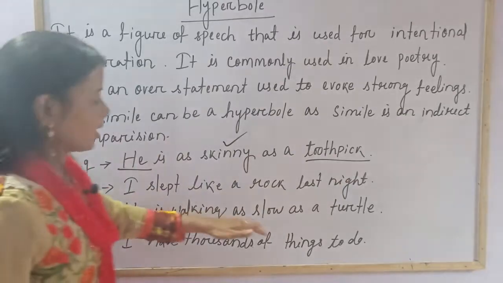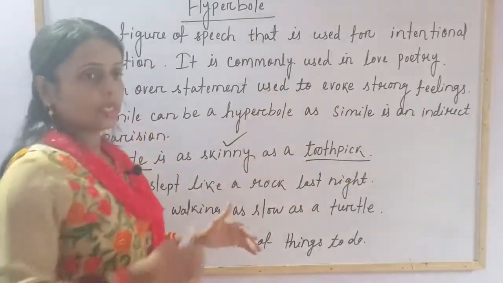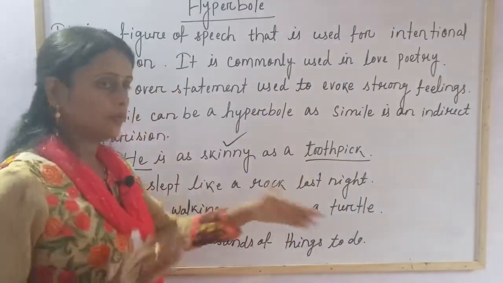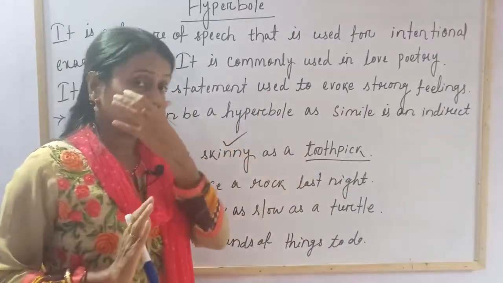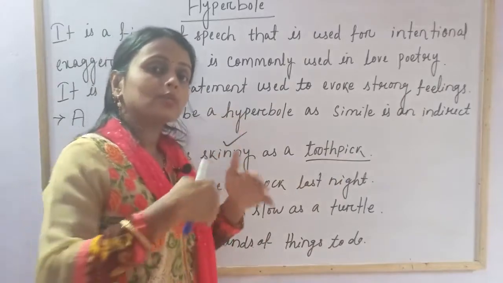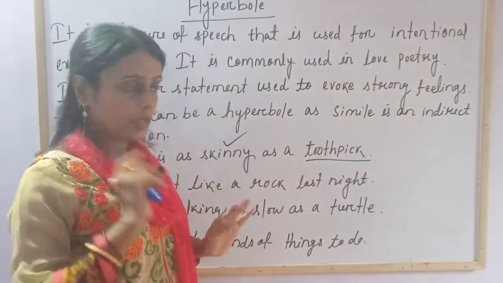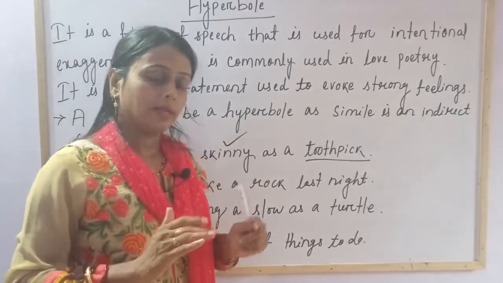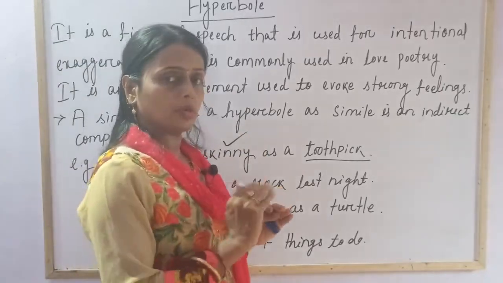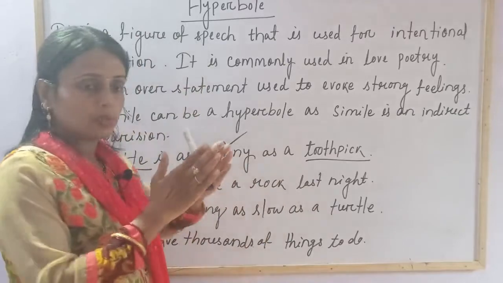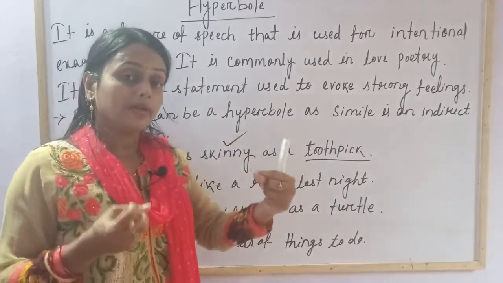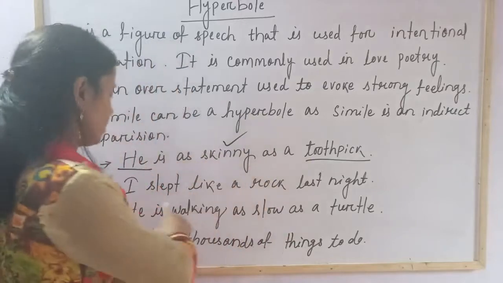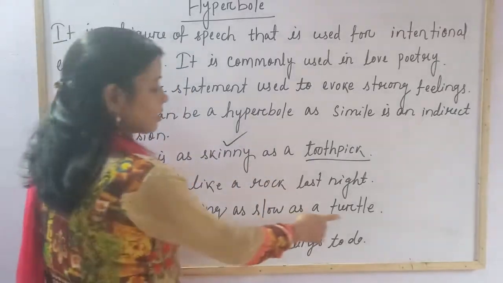He is walking as slow as a turtle. Just like a turtle the man is walking. But tell me one thing, when it is a simile, we are comparing the characteristics. It means the man is walking slowly like a turtle. But when it is a hyperbole, is it practically possible that a man will walk as slow as a turtle? It's not possible. So this walking is being exaggerated, and it is being said that he is walking too slow. He is walking damn slow.